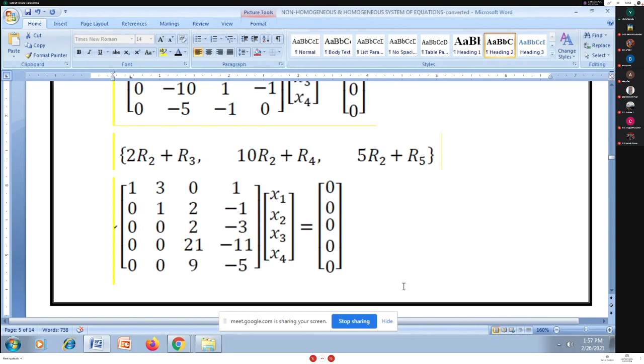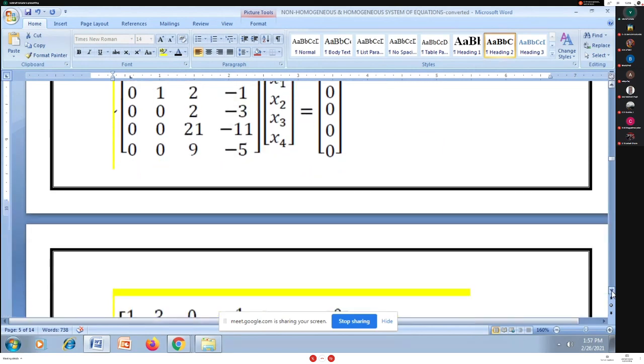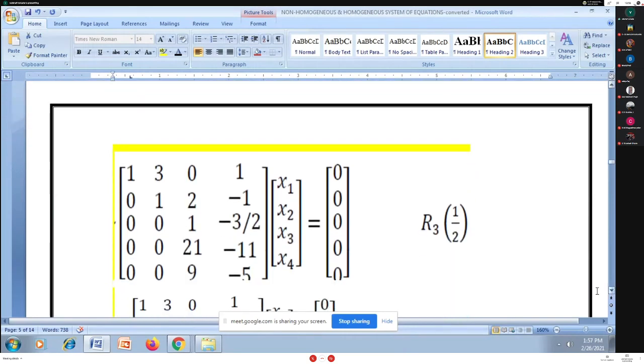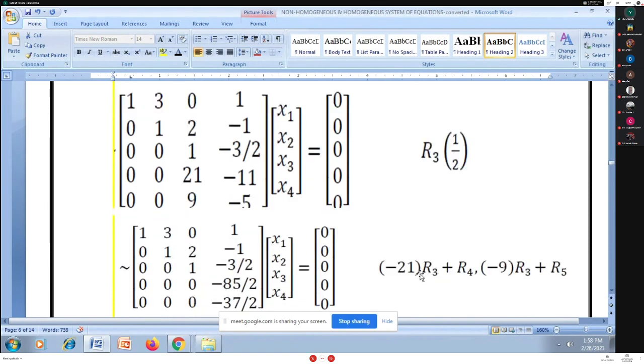Now I require the element at the (3,3) place to be 1, so I'm using the next row transformation, 1 by 2 R3. So at the (3,3) place I'm getting 1. With the help of R3, in C3 I require the other entries, 21 and 9, to be 0. So I'm using row transformations R4 minus 21 R3 and R5 minus 9 R3. You can observe that below this 1 in C3, the other entries are 0.